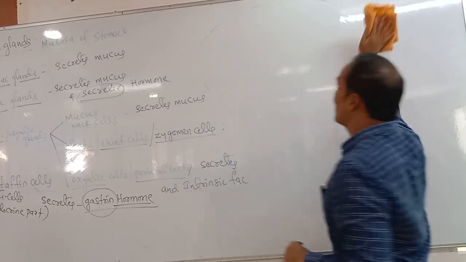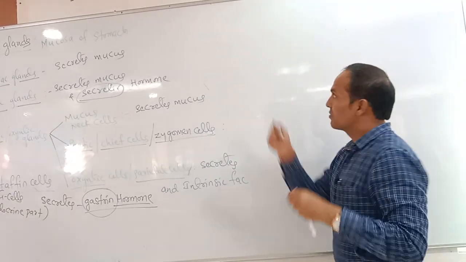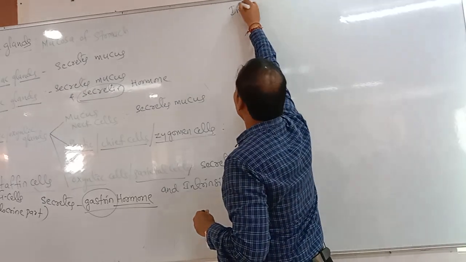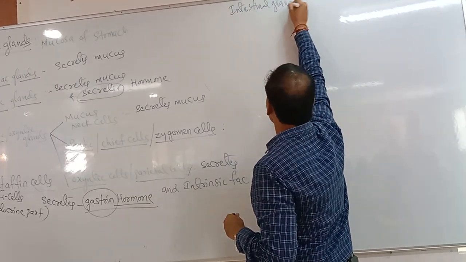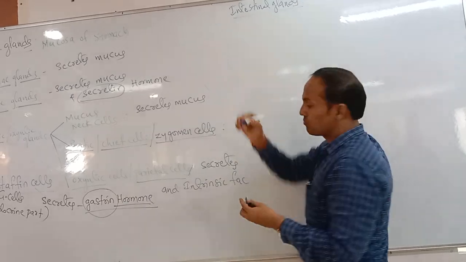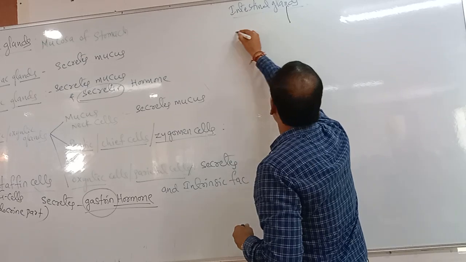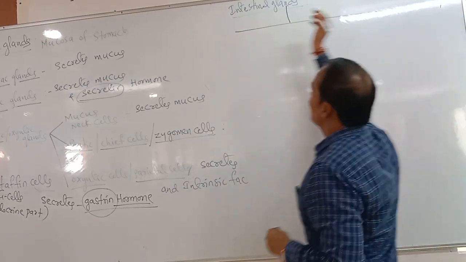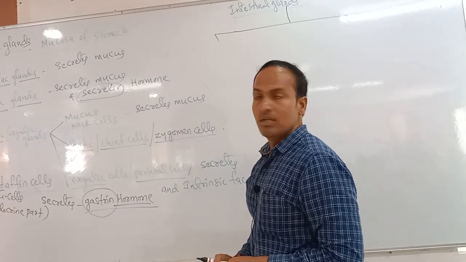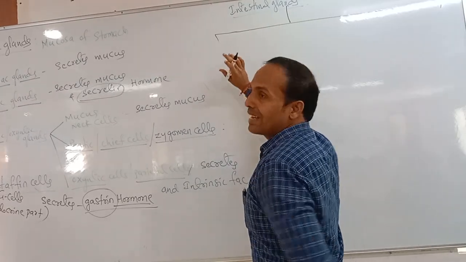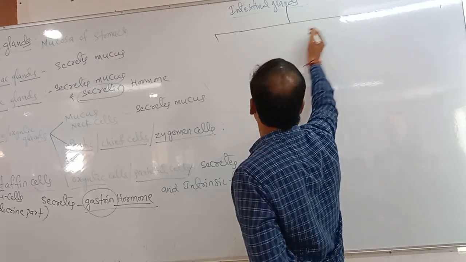The last glands in the digestive system. What is the name? Intestinal glands. I can explain this with the help of a small chart, like a table. In the intestinal region, three different types of glands or cells are present.